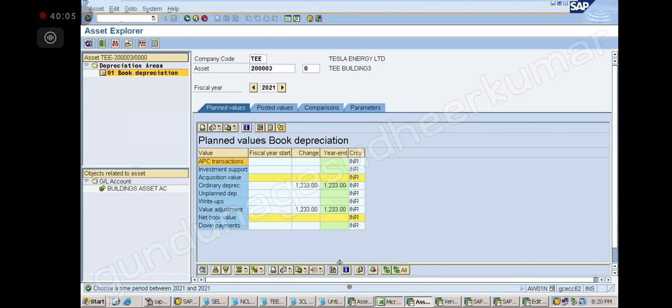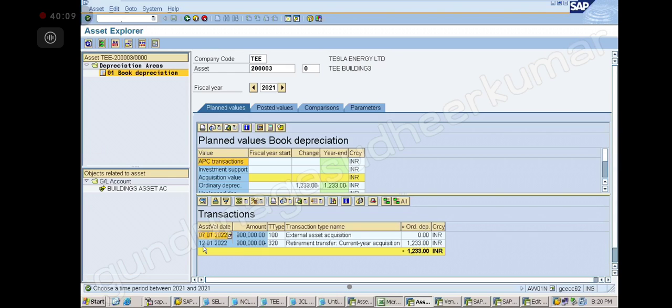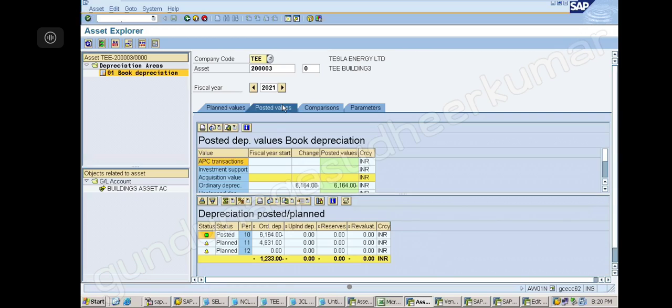This is for how many days depreciation it is? How many days? 7th till 12th. 5 days. Got it? Correct? So everything wiped off from me. So if I go to posted values also, a correction entry will be there. You see, I was talking about this one. Because this 6164 is a depreciation up to 31st January, but you are transferring the asset before 31st January. So this is the excess. All that will be reversed.